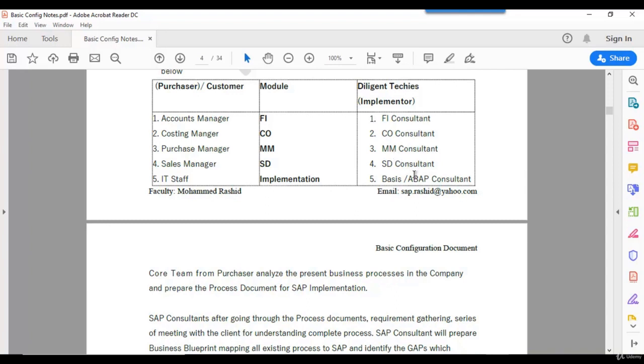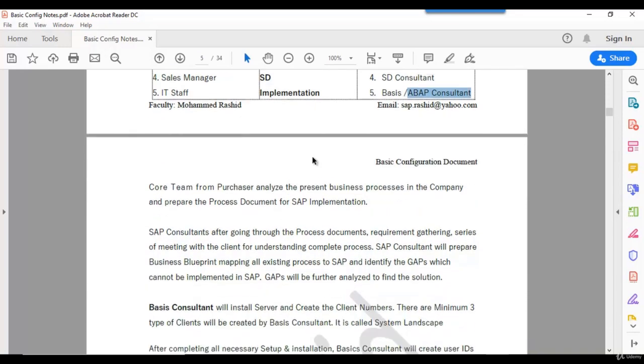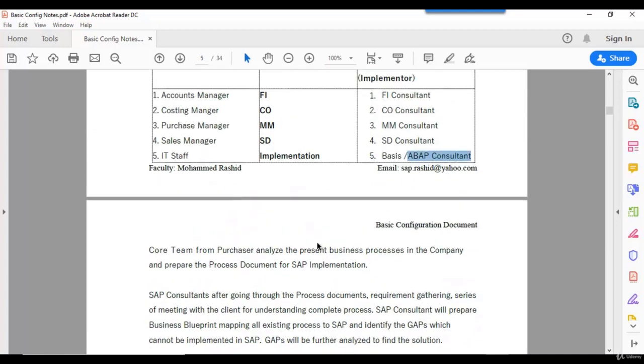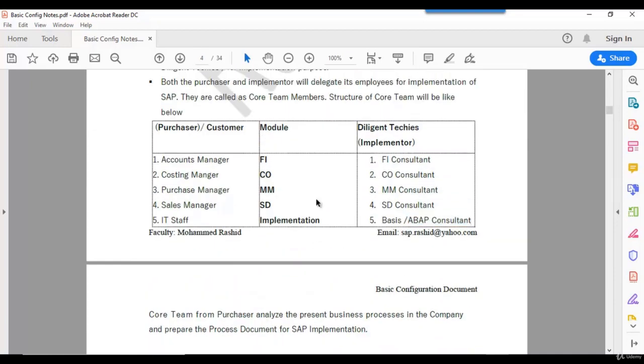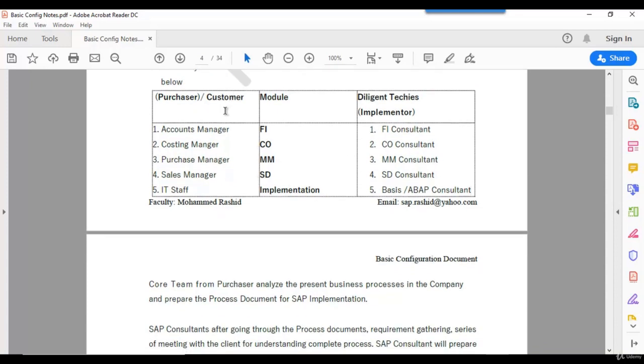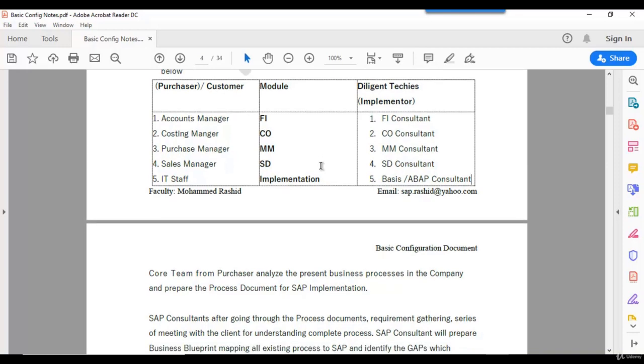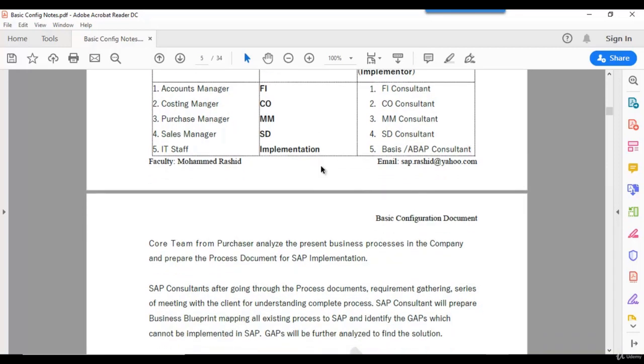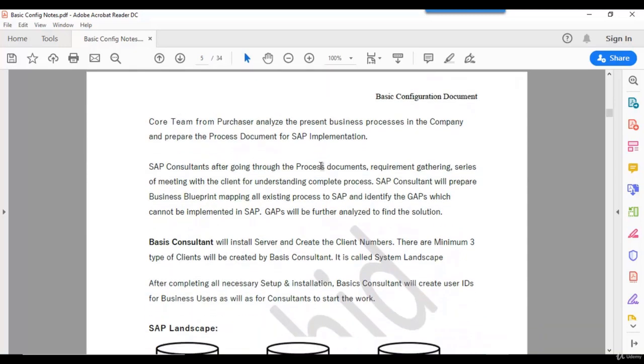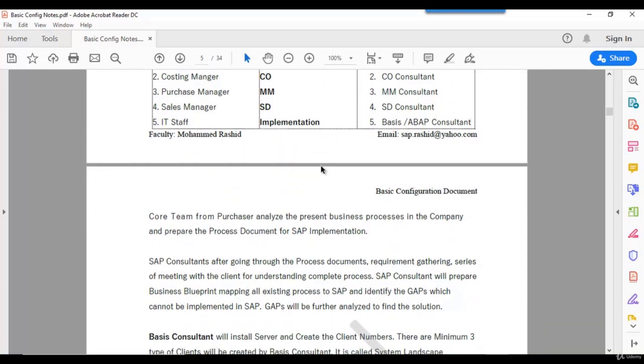If it is possible with an enhancement or custom development with the help of an ABAPer, then we will suggest the same to the business. If they are okay, then we will fill the gap. We can give the solution to the gap. If any gap cannot be satisfied in SAP, we have to inform the business, meaning the customer, that this gap is out of scope, we can't do anything, you can't map this process into SAP.